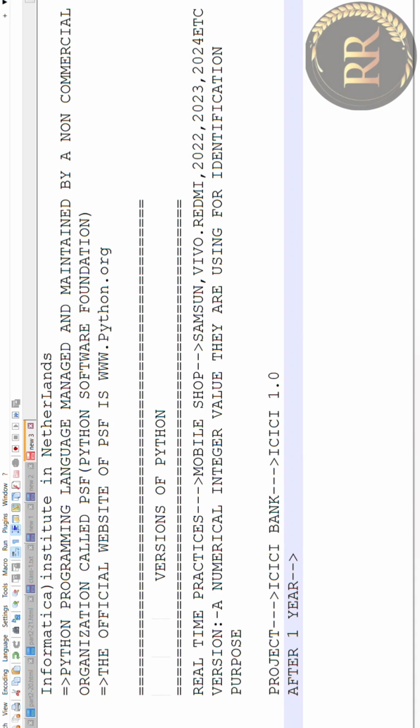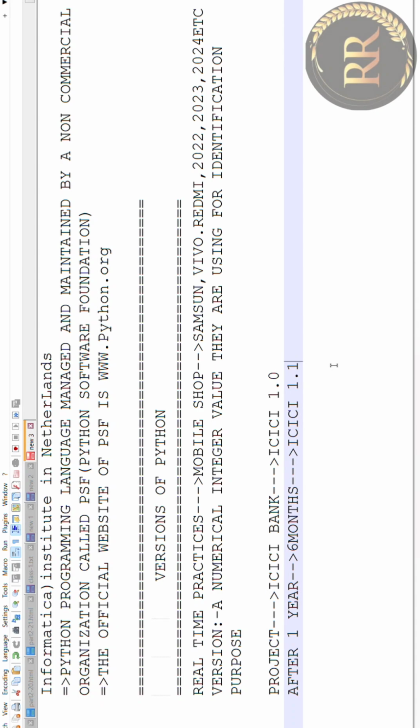They took 6 months and developed it, and they named it ICICI 1.1 version. So the left side of the point is called the major version and the right side of the point is called the minor version.